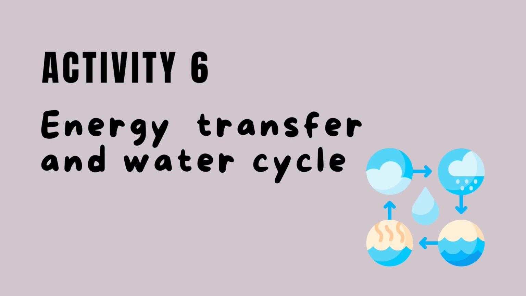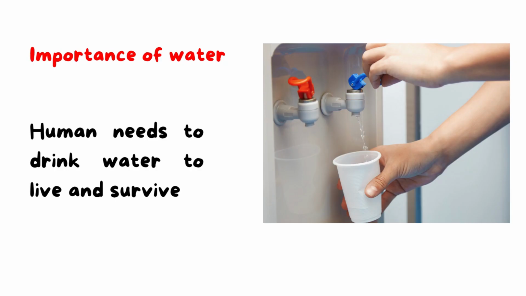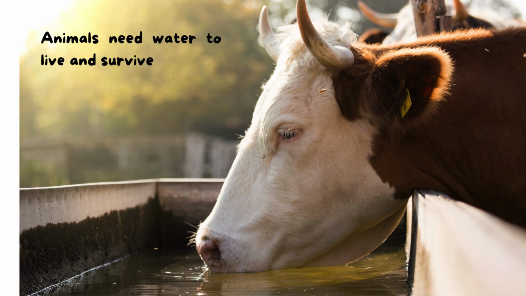Now we have activity 6, energy transfer and water cycle. Are you ready? So let's start. First, we know that water is important. Yes. Why? Yes, as humans need to drink water to live and survive.